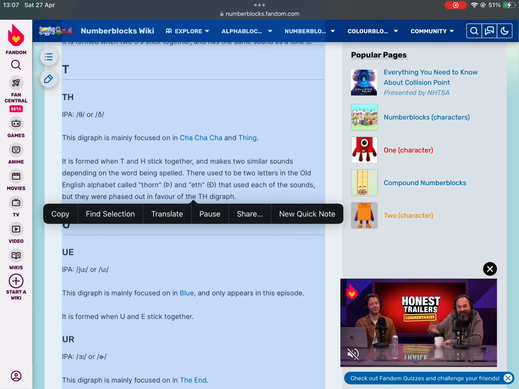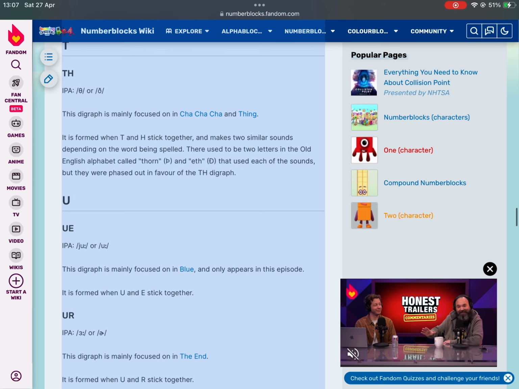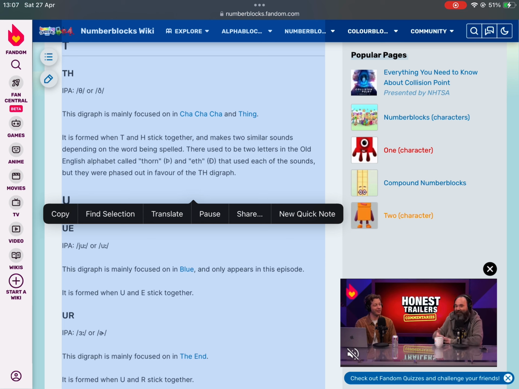TH. This digraph is mainly focused on in cha-cha-cha and thing. It is formed when T and H stick together, and makes two similar sounds depending on the word being spelled. There used to be two letters in the Old English alphabet called thorn and eth that used each of the sounds, but they were phased out in favor of the TH digraph.